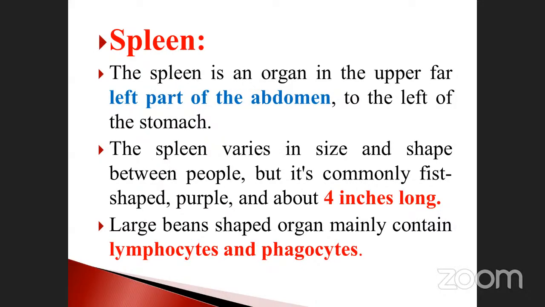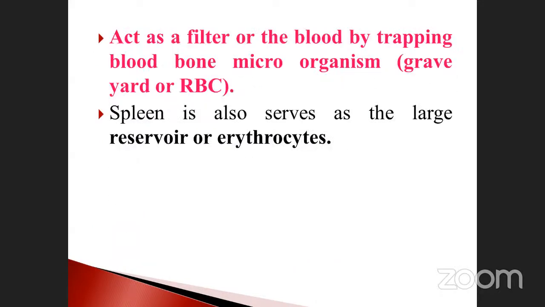What are macrophages? Macro means large, and phages refers to the cells. Which cell present in the body is very large in size? WBC. All the WBCs also come under the heading known as macrophages. Don't forget it, this is also very important. Here you must note down the spleen's location, its size, how many inches, and what it produces. These are the three things you must note down. Okay, go to the next one.